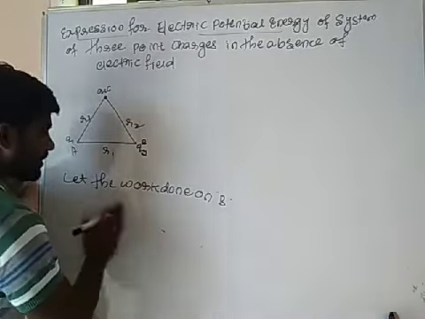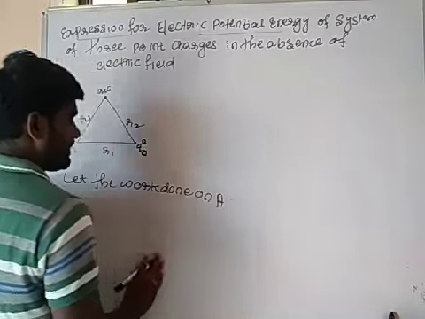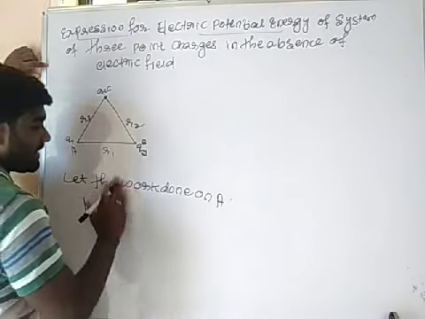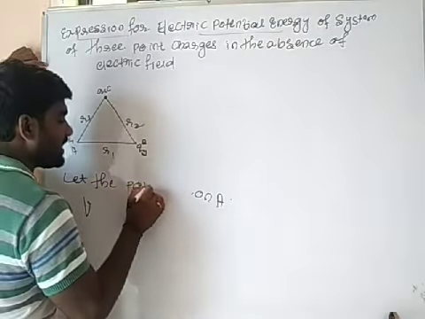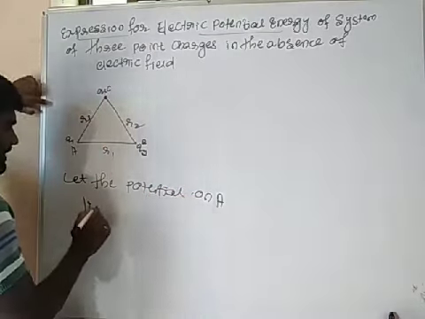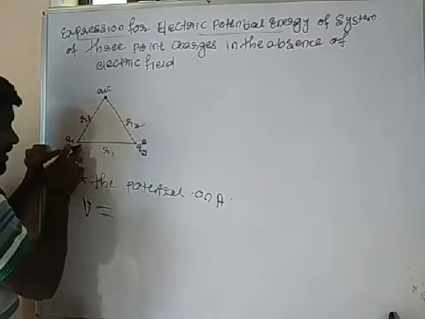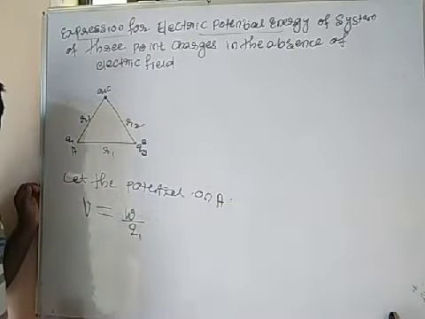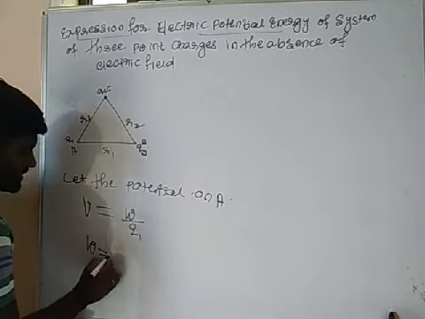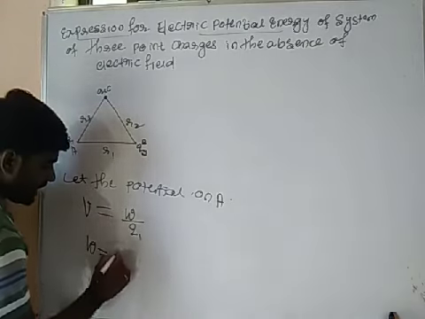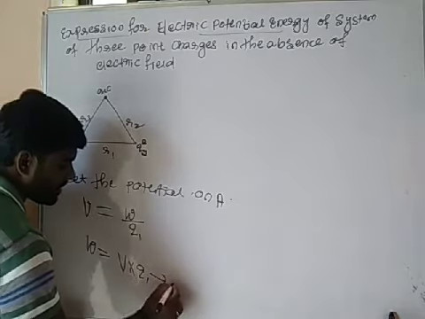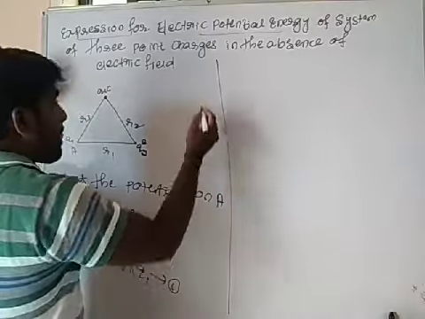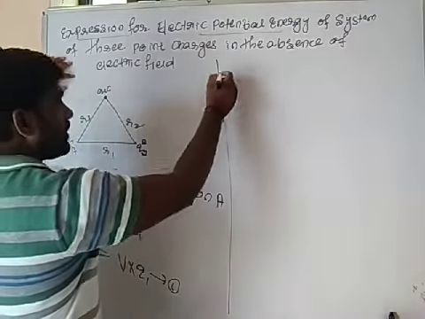Okay, first of all, the work done at A. What will be your work done at A? Or else the potential I want to calculate here, not the work done, the potential at A. This potential is equal to work done divided by charge Q1. So this work done is equal to V into Q1. Let us call this equation number 1. Then come to the point. Let us call this W1.